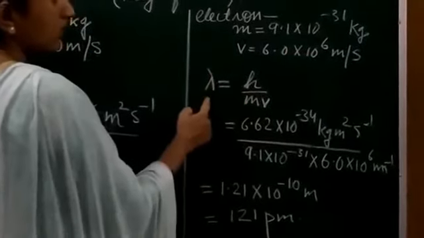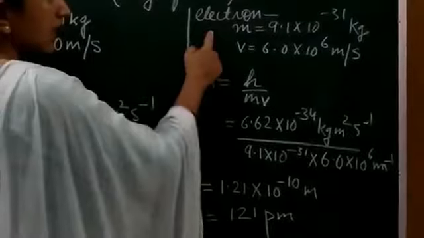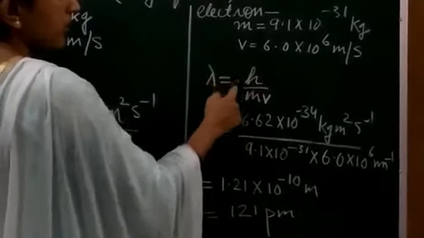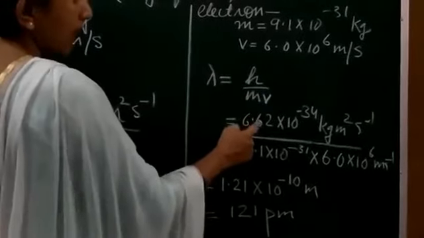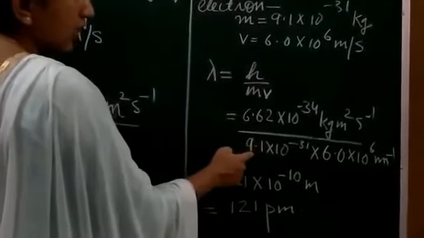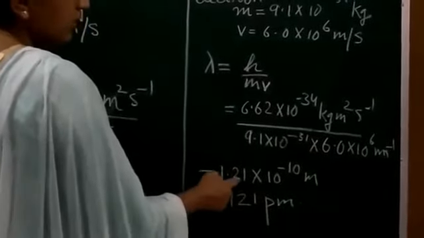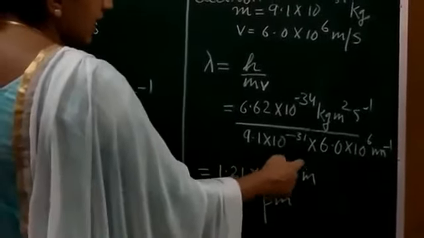When we find the wavelength associated with this electron, we again use the de Broglie equation, lambda equals h upon mv. We put the value of the Planck constant, the mass of the electron, and the velocity with which it is moving, and we get 1.21 times 10 to the power minus 10 meter.